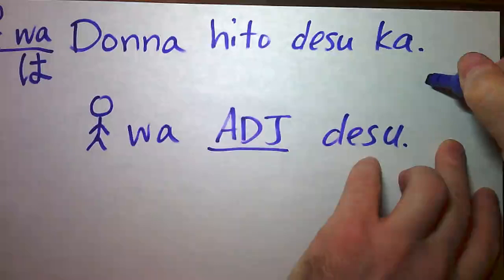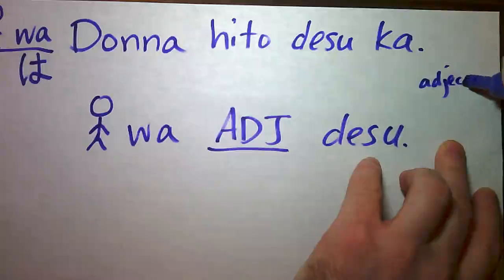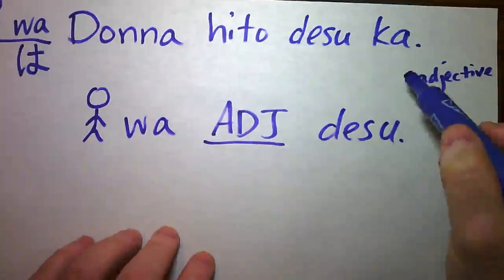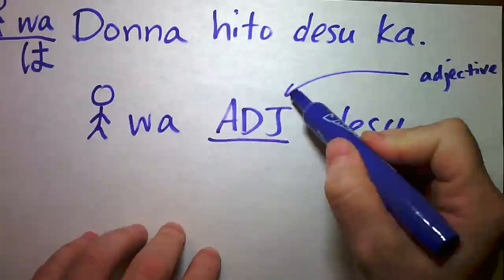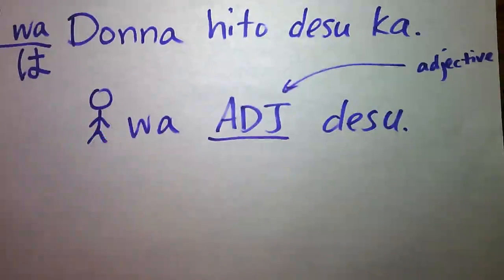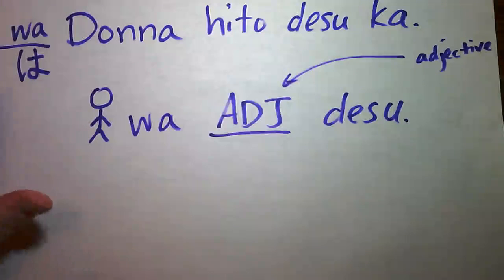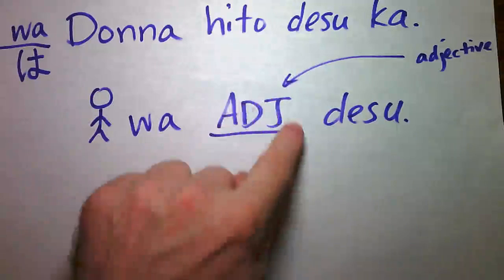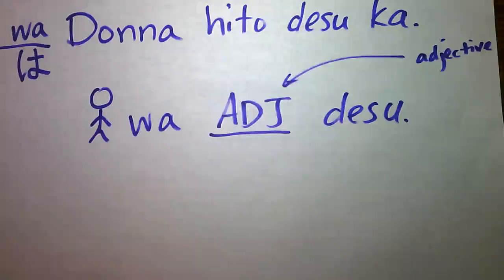That's my abbreviation for adjective. So that's where we're going to put the descriptive word, the word that's going to describe what kind of person they are. So we've already seen this before. We're like, watashi wa Jadaroki desu. I am Jadaroki.